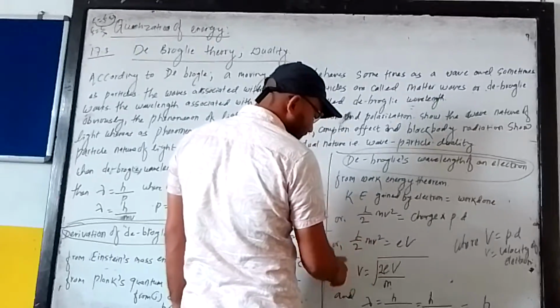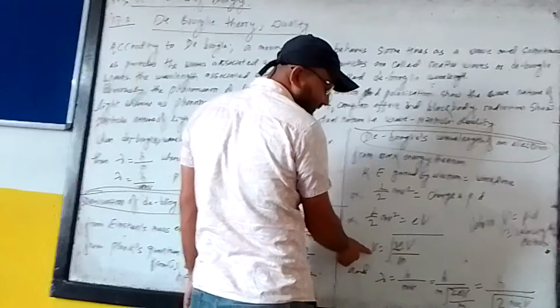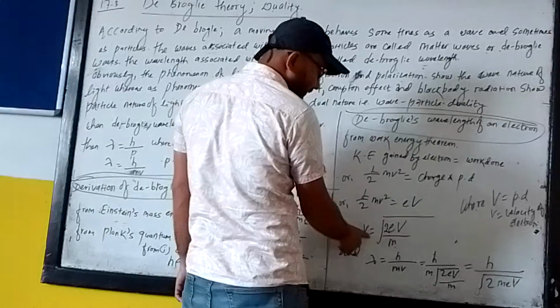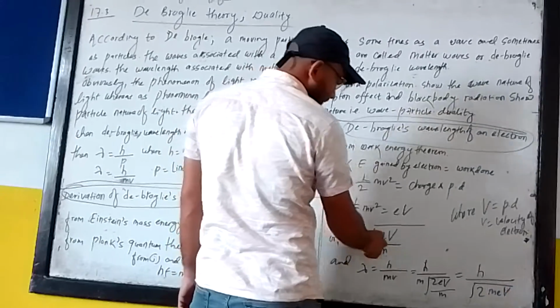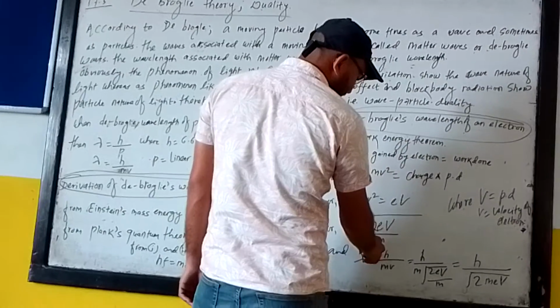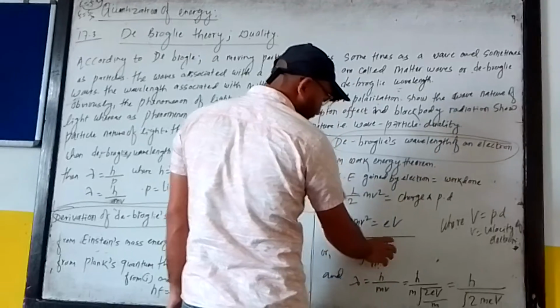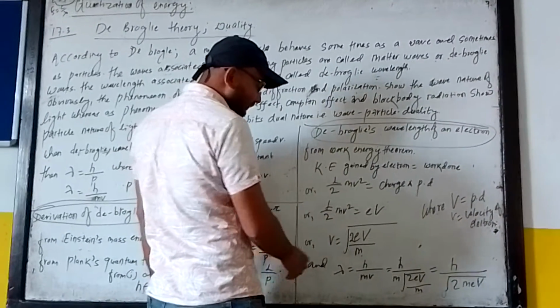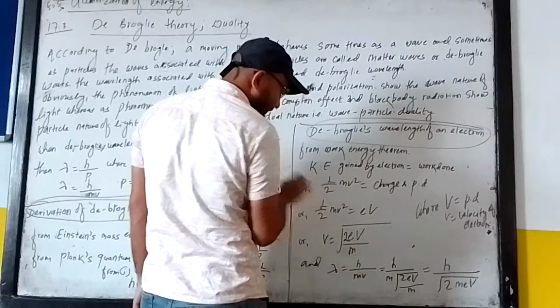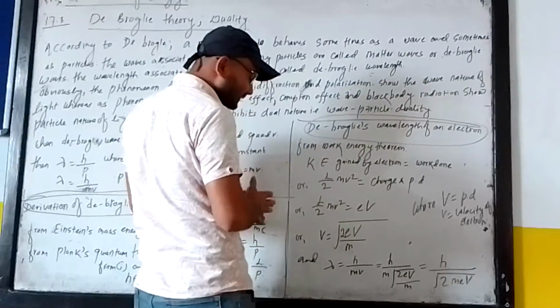Our aim is to get the value of the small v velocity, which would be v equals under root of 2eV divided by m, where e is the charge and capital V is the potential difference. This is the expression for the velocity of a moving particle.